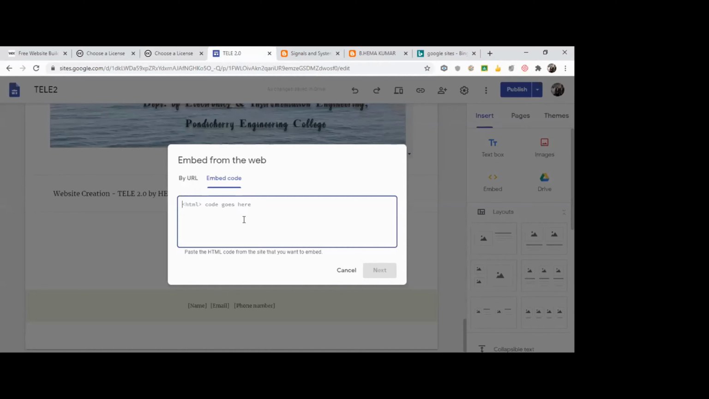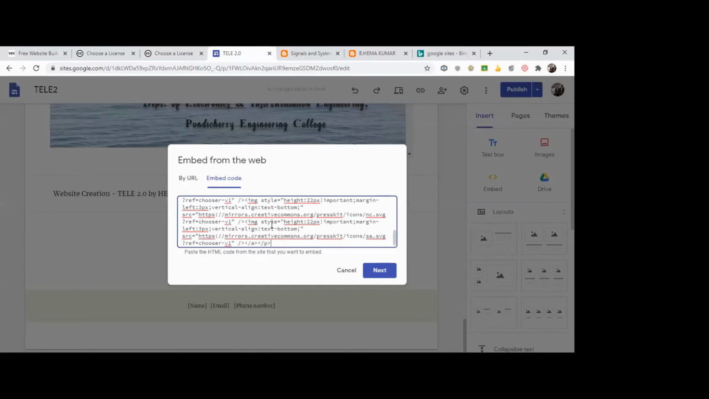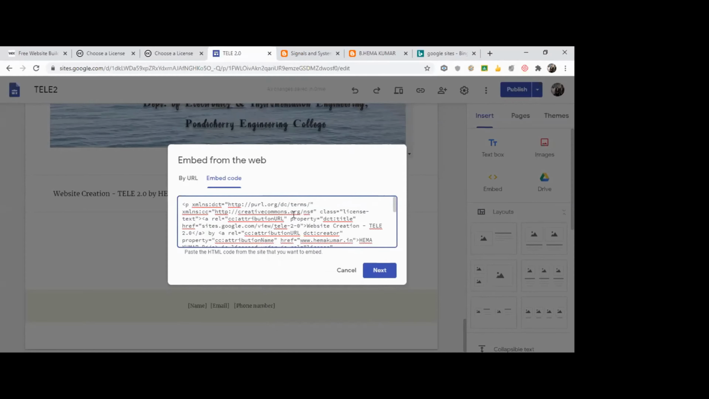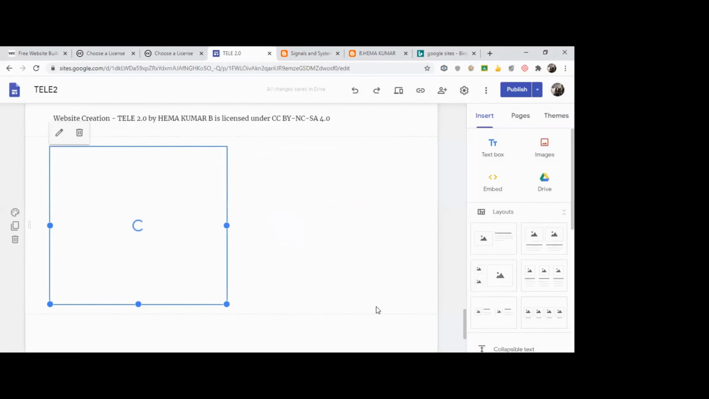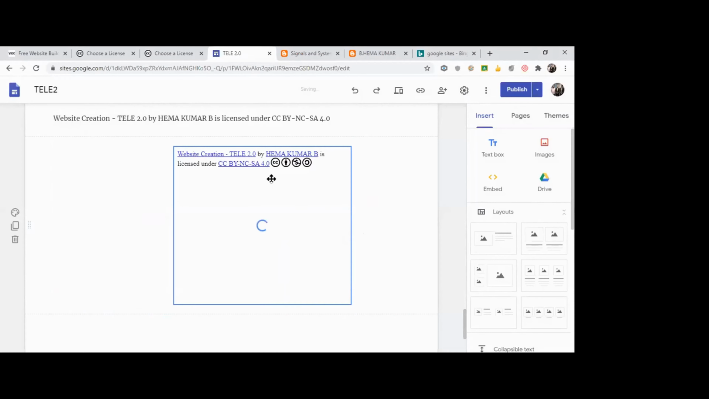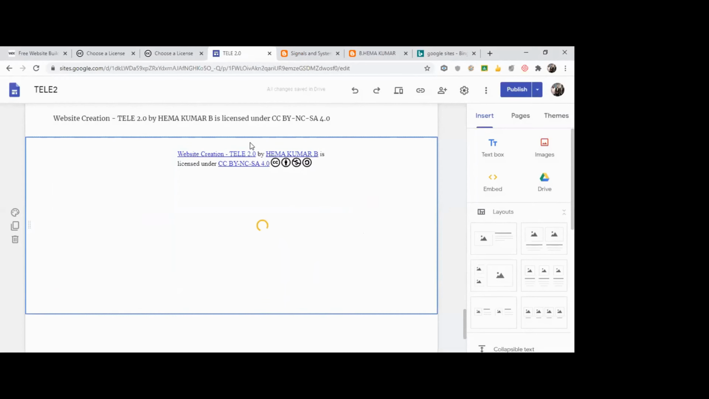In that embed code, I will just paste, Control V. I'm just pasting. Right click, paste. As soon as I paste it and I give next, see, it has identified the code. Insert. That's it. Now my licensing is complete in my website.